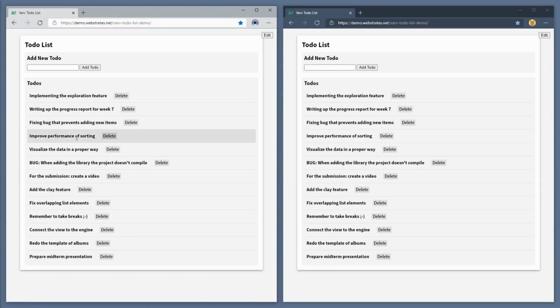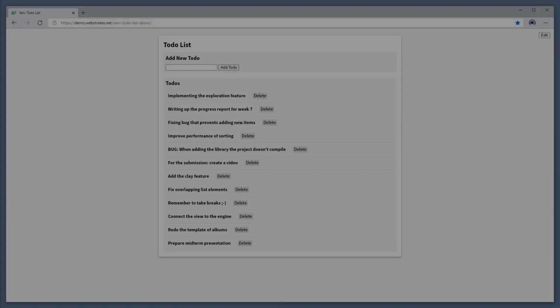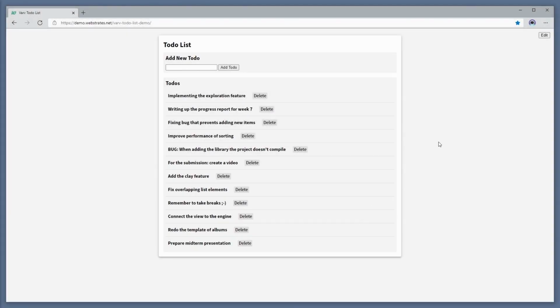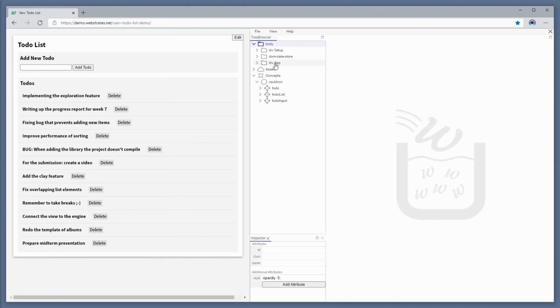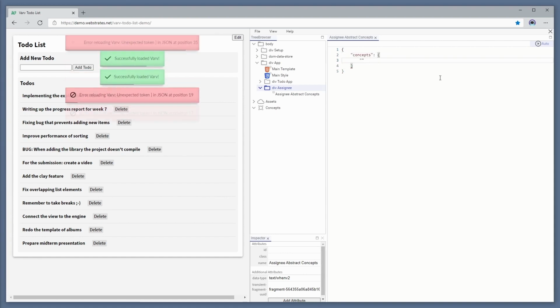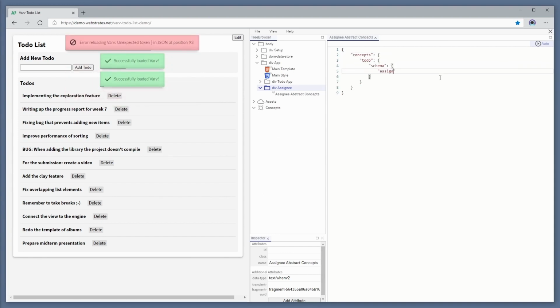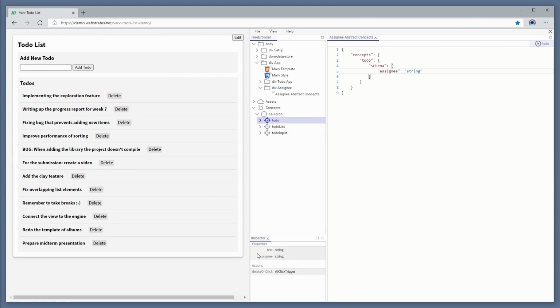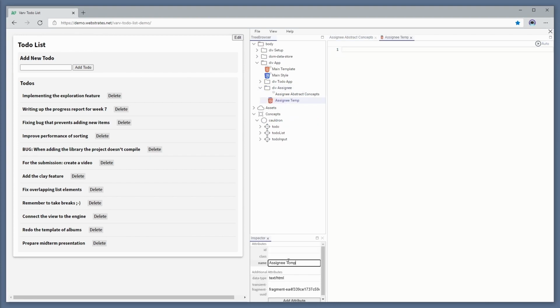This short example demonstrates how an existing collaborative to-do list application created with Varv can be extended in only 2 steps. In this example, we want to add an assigning feature to to-dos similar to the one we missed in the Google Tasks example earlier. First, we have to create a new property in the to-do concept. To do this, we first have to open WebStrait's built-in authoring environment Cauldron. In Cauldron, we create a new concept definition and add the code to add the property assignee to the to-do concept. In the inspector of Cauldron, we can then check whether the property is part of the to-do concept now.